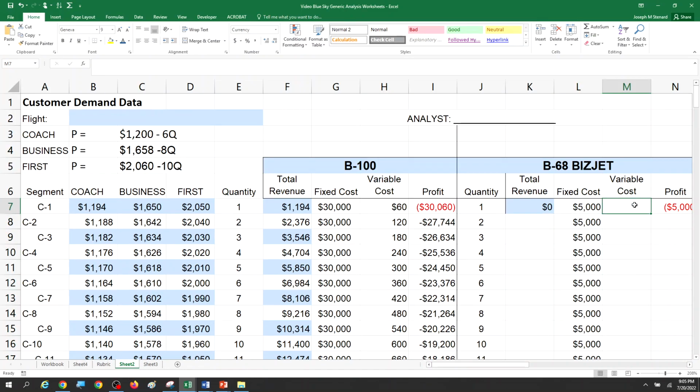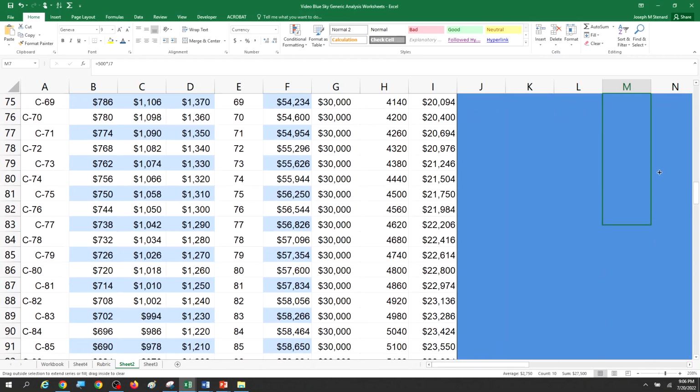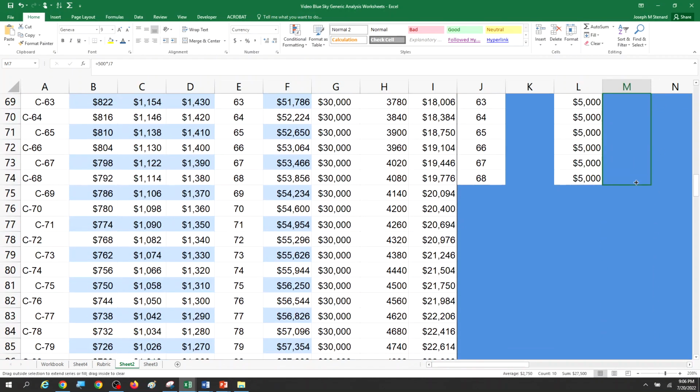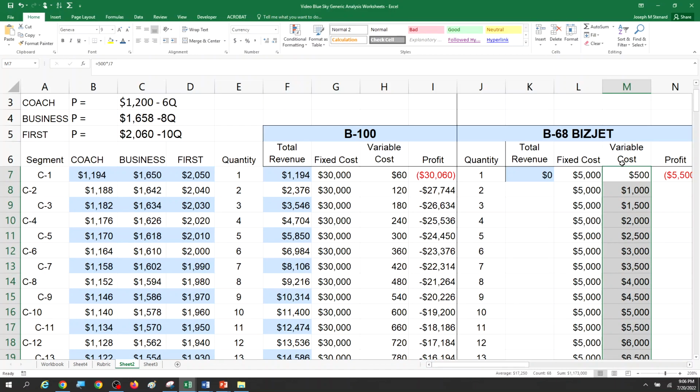We're going to show that the variable cost is equal to $500 times however many passengers we have. $500 if there's one passenger, $5,000 if there's 10 passengers, and if there's 68 passengers, well, 68 times 500 is $34,000. That would be the variable cost. So the B-68 is low fixed cost, high variable cost. B-100 is the other way around.